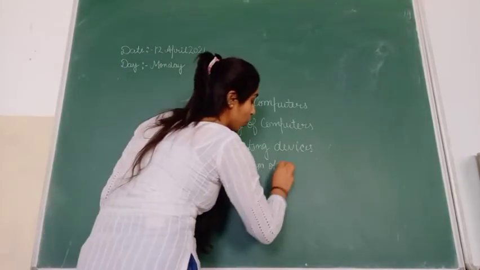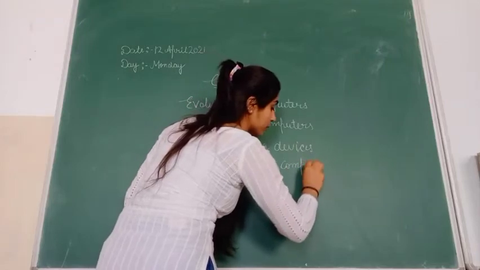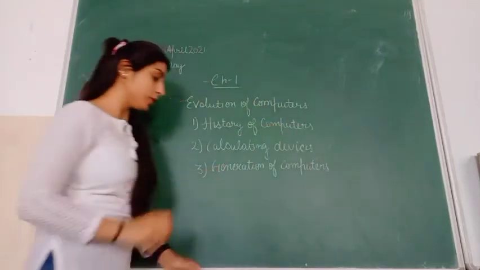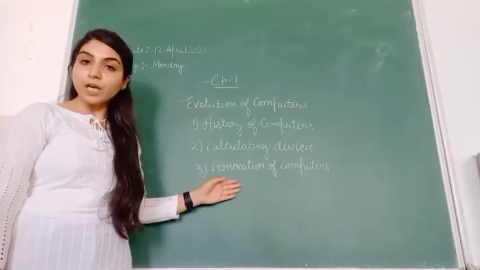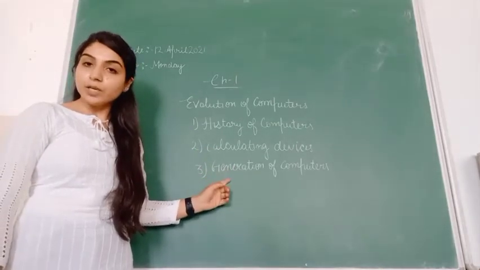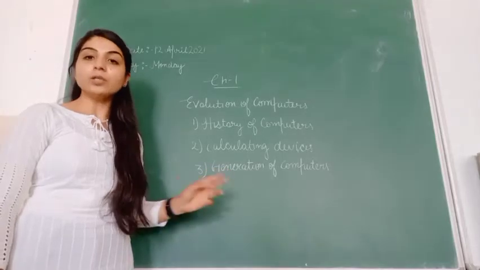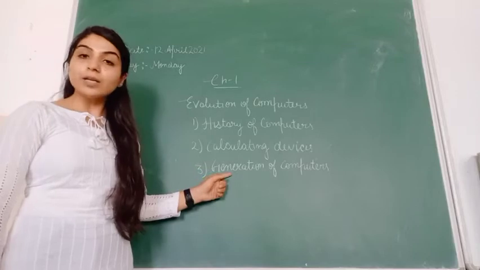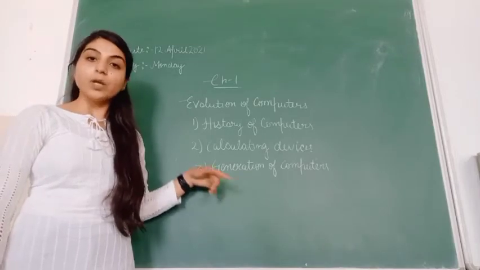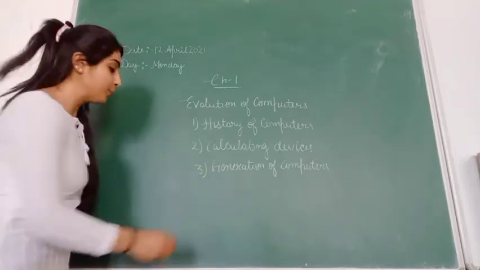Now the third topic is generation of computers. Basically there are 5 generations of computers: first generation, second generation, third generation, fourth generation and fifth generation. These are the generations of computer. We will study this topic also in detail.